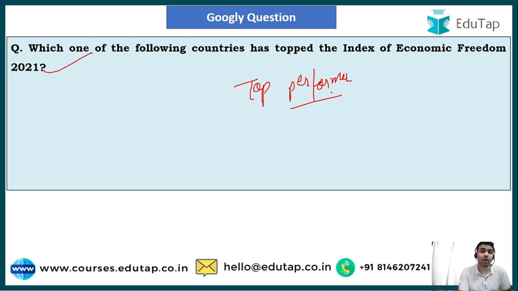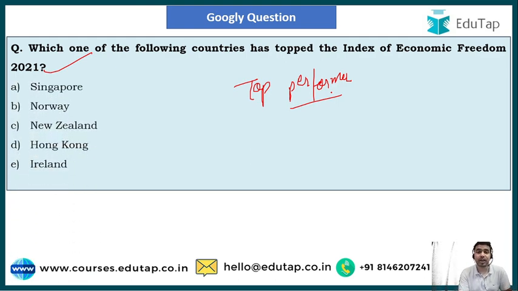And guys, if we talk about the options here, the options are Singapore, Norway, New Zealand, Hong Kong, and Ireland. And guys, please answer in the comment section below. And guys, the right answer to the question is option A, Singapore. So guys, Singapore has recently topped the Index of Economic Freedom 2021. So guys, that was the googly question.